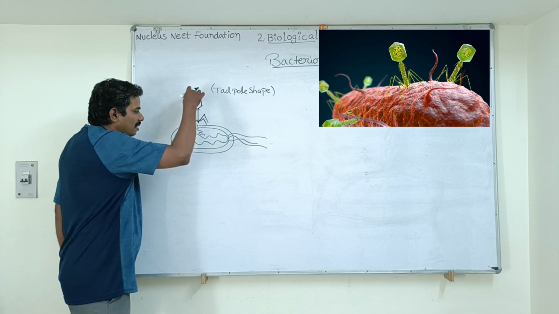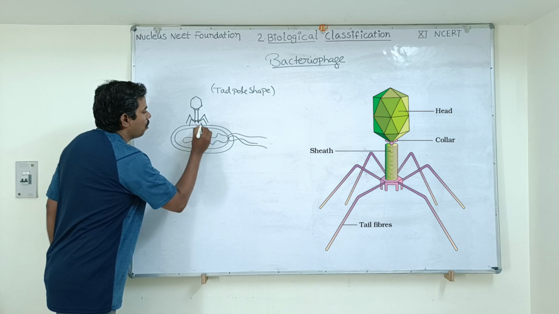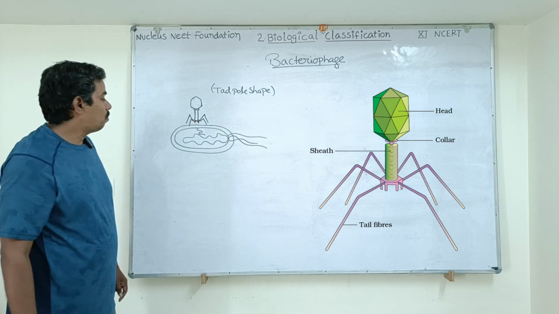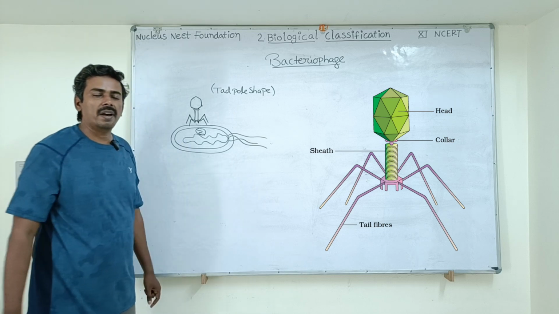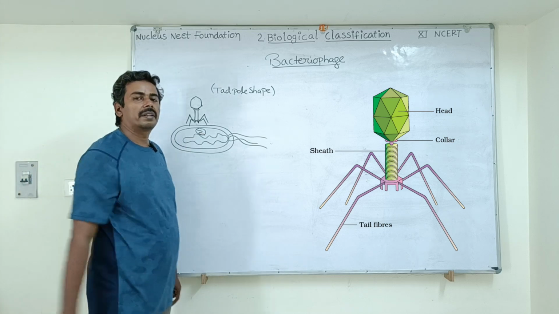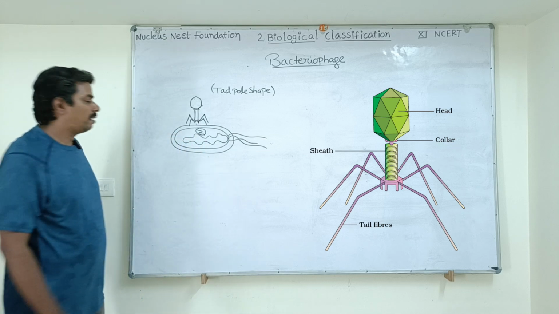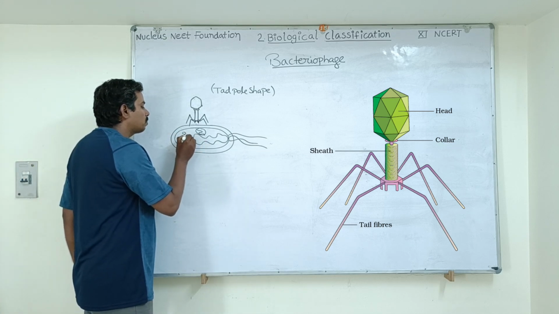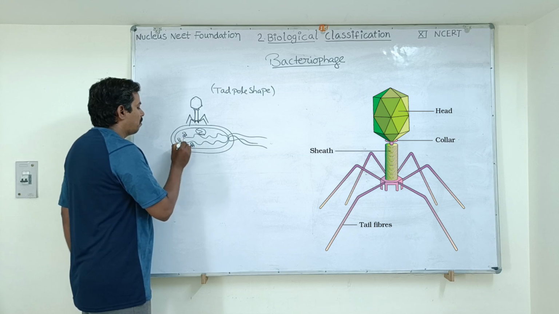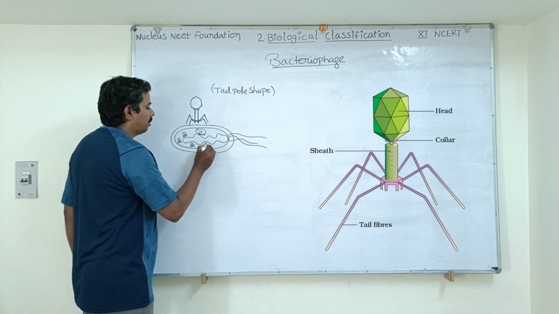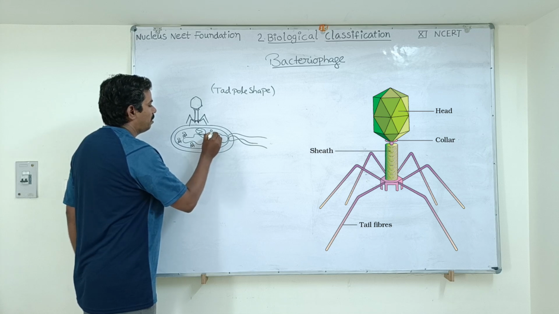Once the genetic material is injected into the cell, then the cell wall will close. Then what happens? This genetic material of virus will take the control of the entire cell, and it will order this bacterial cell to produce new virus particles. See, new virus will be produced inside. New virus particles are formed in hundreds of numbers.